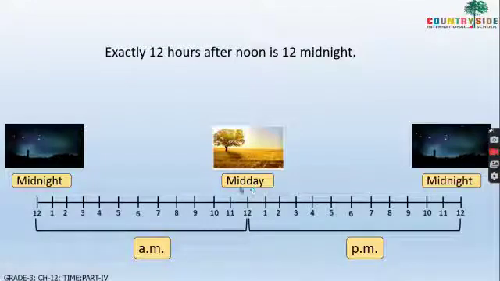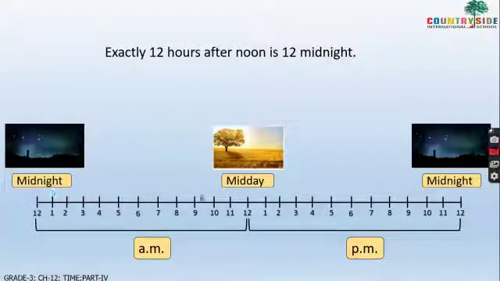When will you write AM? From midnight 12 to midday 12, you will write AM. And from midday 12 to midnight 12, it is PM. Okay children, so you know this cycle now.